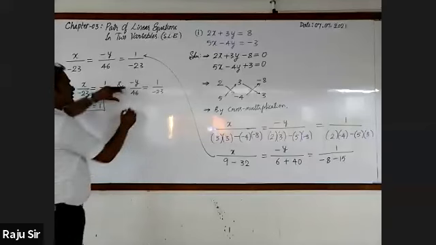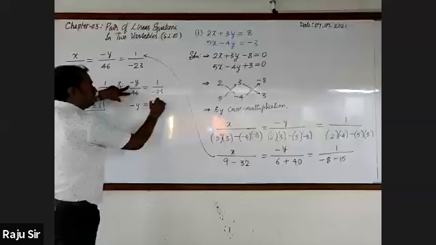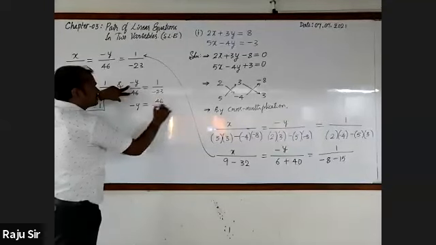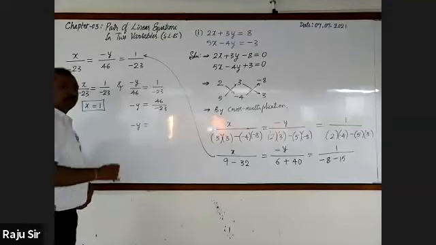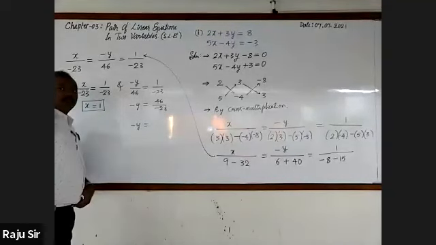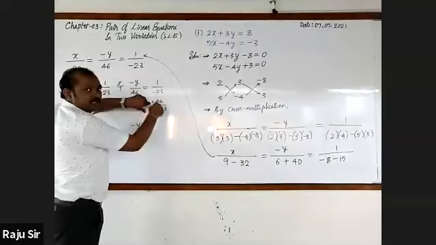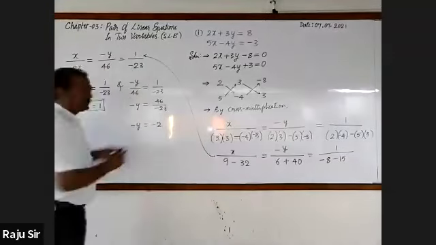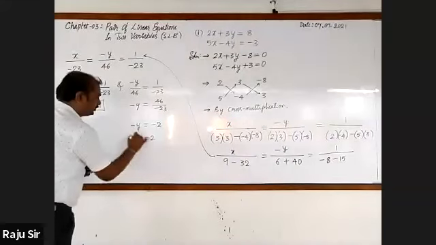Next, minus y is equal to, cross multiply, 46 ones are 46 by minus 23, and minus y is equal to 2, sir. 46 and 23 cancel it. This will be minus 2. Minus minus get cancelled. Y equal to 2.